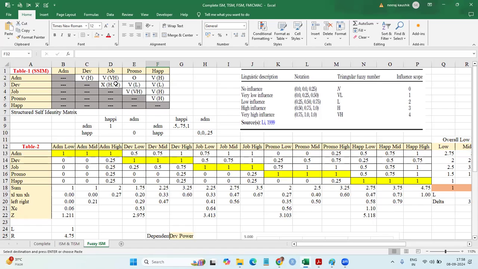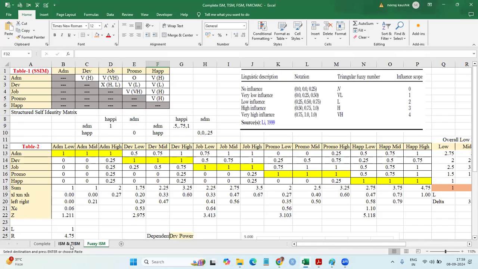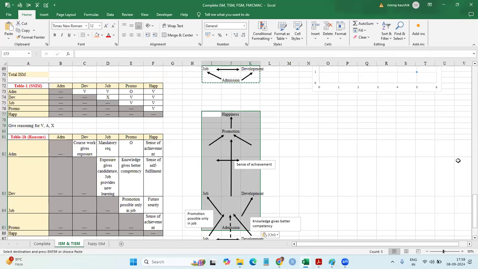Arun sir, are you with me? Yes, sir. I'm perfectly with you, sir. Yes, sir. So yes. Admission to development, it's high, and job, it's very high. So what we will do, from very high, we will put 2 arrows like that. So how will we make the changes in this diagram?